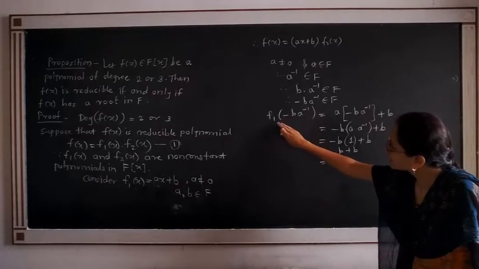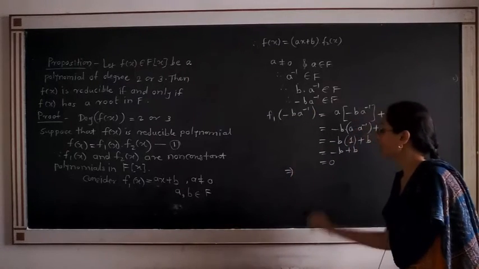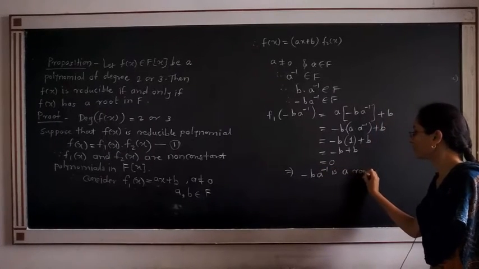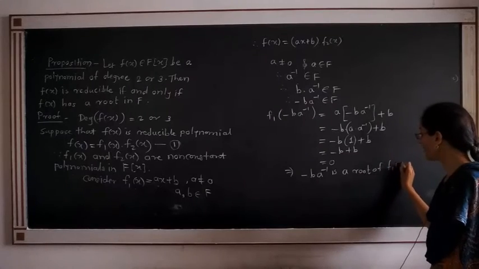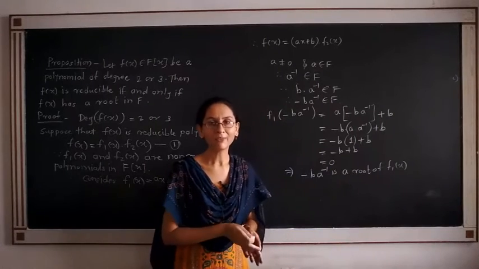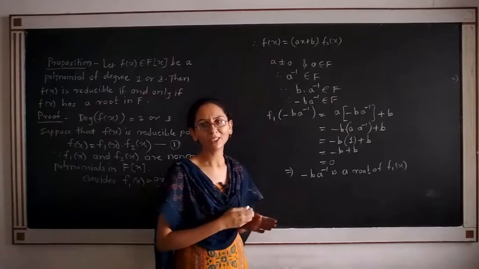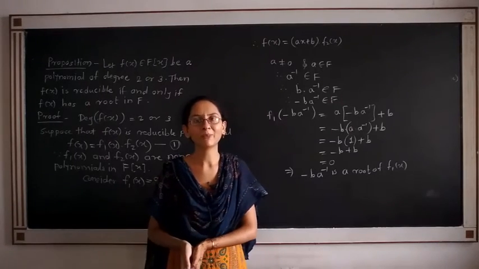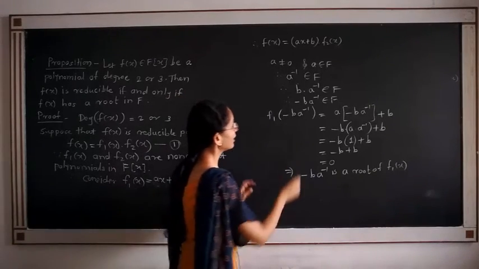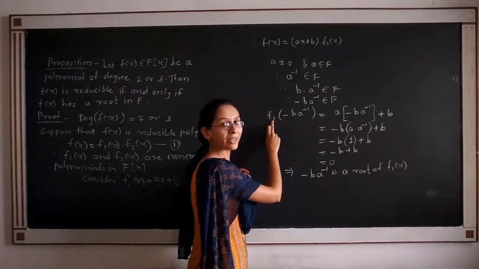Hence, what have we done? f1 of minus b A inverse is equal to 0. This implies minus b into A inverse is a root of f1 of x. f1 of some element, say alpha, is equal to 0, means alpha is a root of that polynomial. Hence, that satisfies the equation f(x) equal to 0. Now, which is the root of the f1(x) polynomial? Minus b A inverse is the root of f1(x).